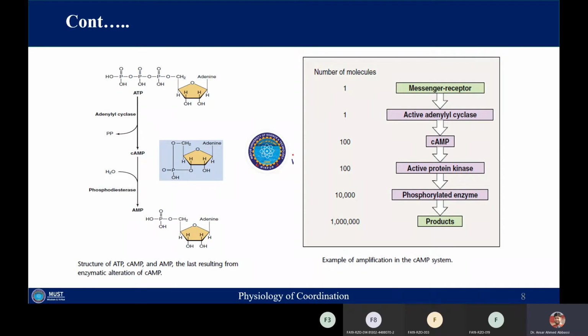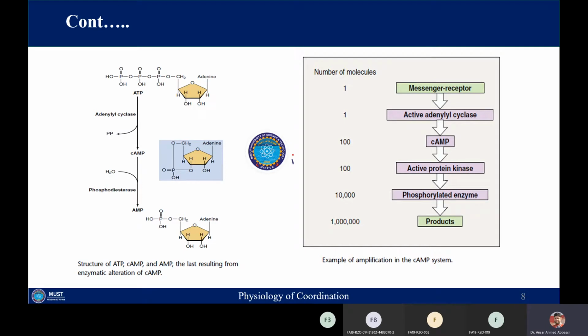So here is the diagrammatic representation. Here you can see this is the first messenger and its receptor. Once this messenger binds to its receptor, G protein will be activated, and this G protein will result in activation of one adenylyl cyclase. This activated adenylyl cyclase can result in formation of 100 cyclic AMP.